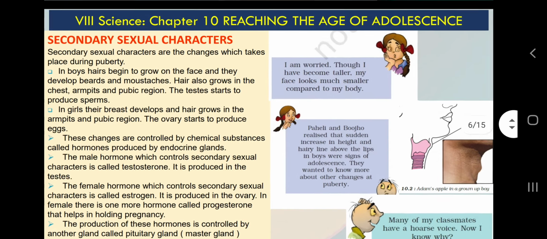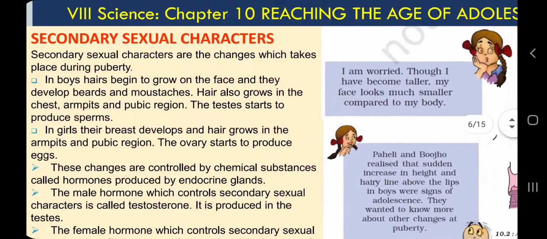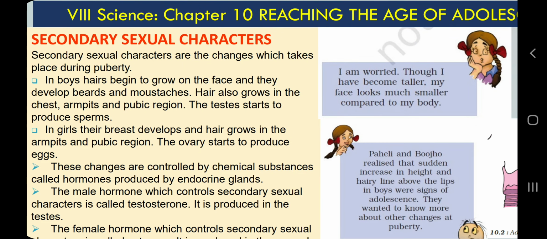So these are some secondary sexual characters. Secondary sexual characters means those characters on the basis of which we can differentiate boy and girl. In the period of adolescence or after puberty, the changes we see in girls and in boys are called their secondary sexual characters, and they show sexual maturity, essential for reproduction.